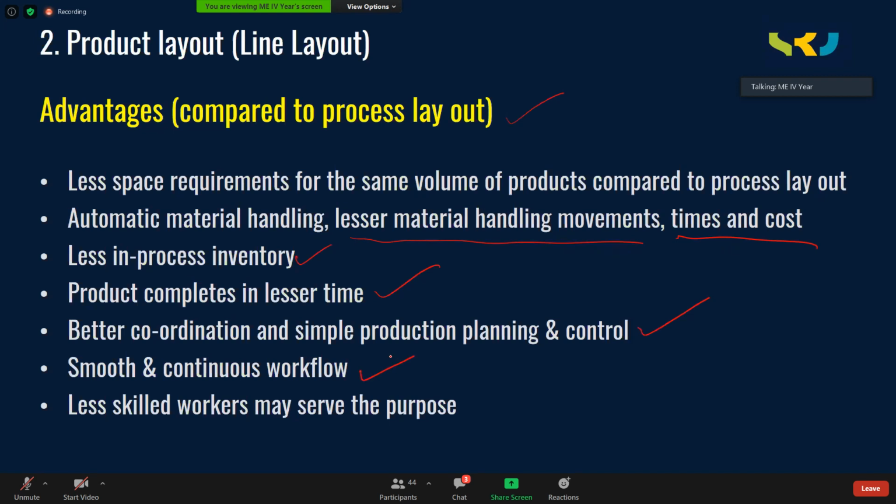Smooth and continuous workflow. Less skilled workers, because most of the product layout missions are automated missions, because we use them for mass production, where human involvement is less, wherein the worker's purpose is just to load and unload the job, where you need less skilled workers.